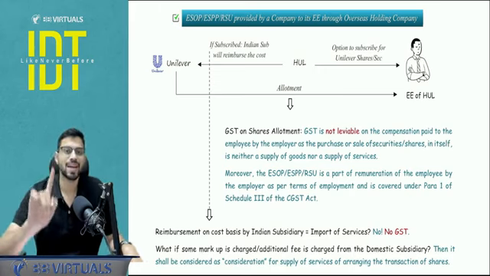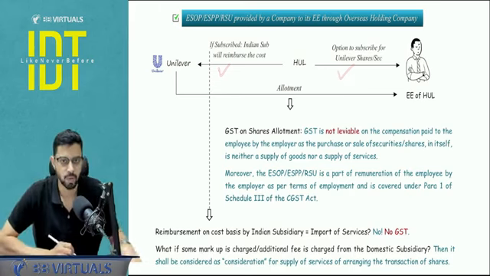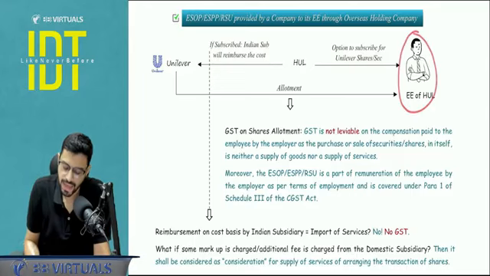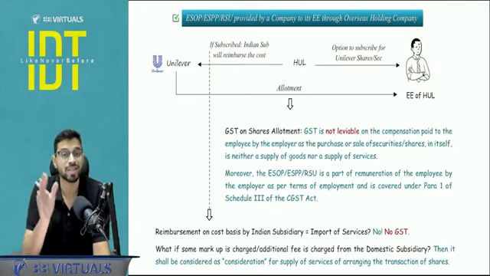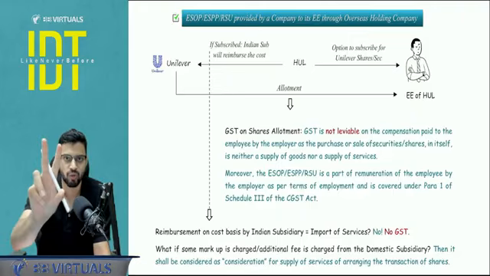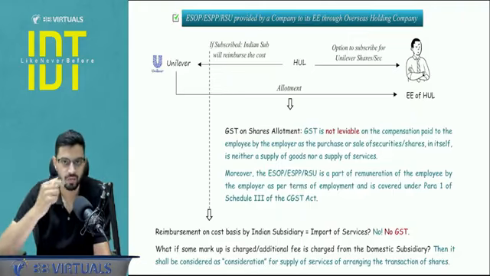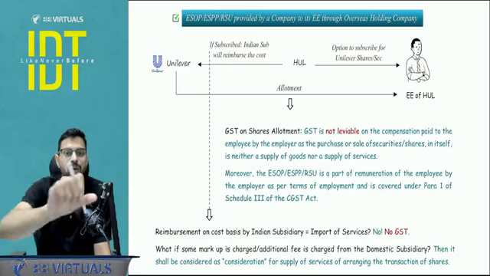Now we have to understand the GST implication on two parts, transaction number 1 and transaction number 2. Now when this employee, let's say, exercises the option to opt for the securities, will there be any GST implication? The answer is no, and the reason is two-way. Reason number 1, securities are neither goods nor services, hence outside the scope of GST. Reason number 2, you know schedule number 3.